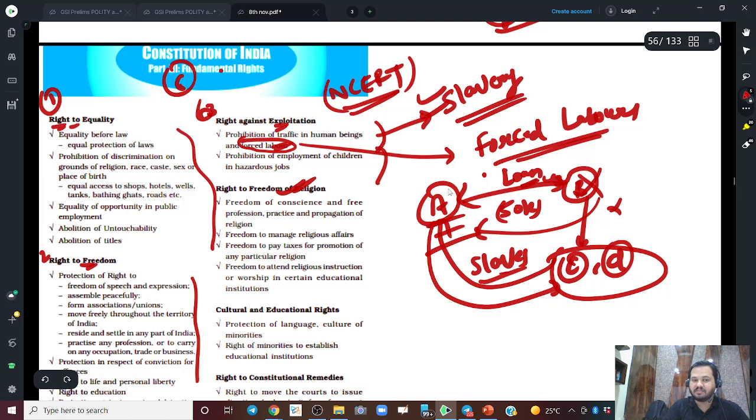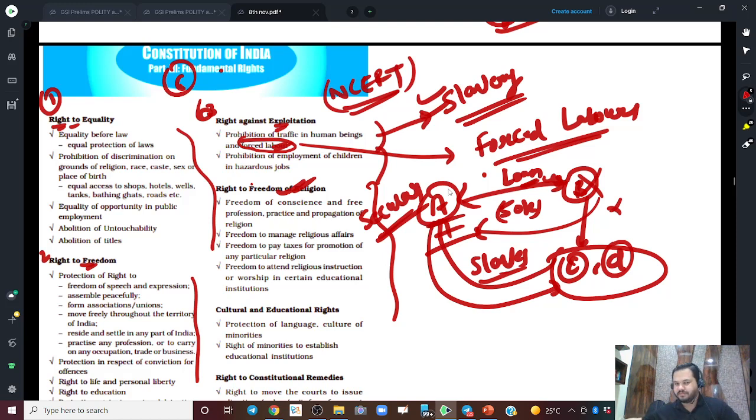Very important. This part of the constitution makes our country secular, right? It is with respect to people, that people can follow whatever religion they want to follow or they don't want to follow, right? Then there are cultural and educational rights, and then very important, right to constitutional remedies.